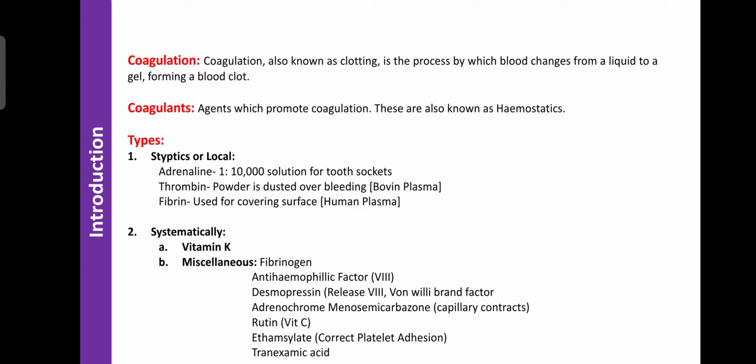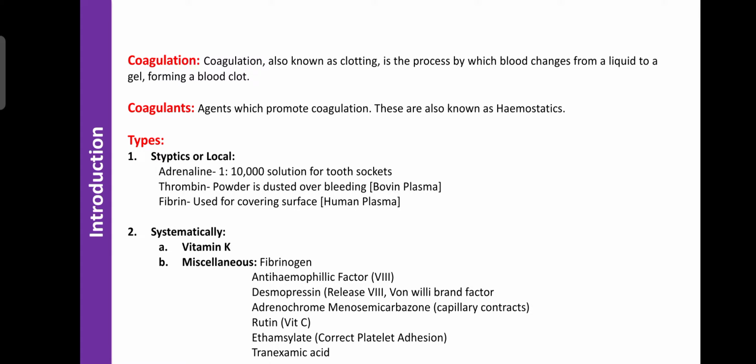Okay. So, regarding the definition, coagulation is the process, also known as clotting, by which the blood changes its form from liquid to a gel, forming a fibrin thread in a damaged blood vessel where hemorrhage can occur. Where the fibrin thread or blood clot is formed, that process is known as blood coagulation.